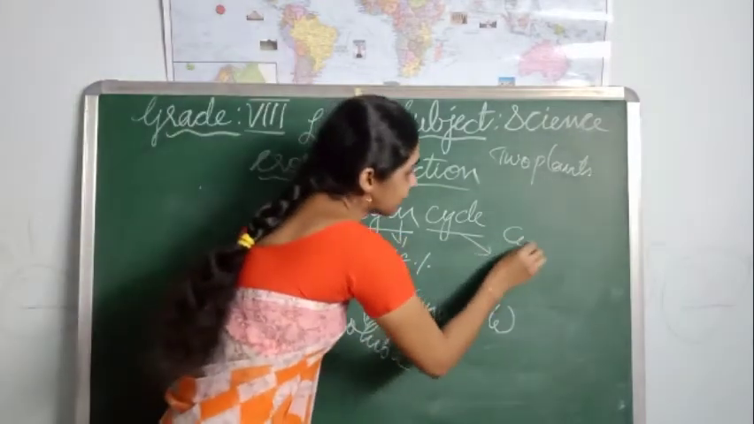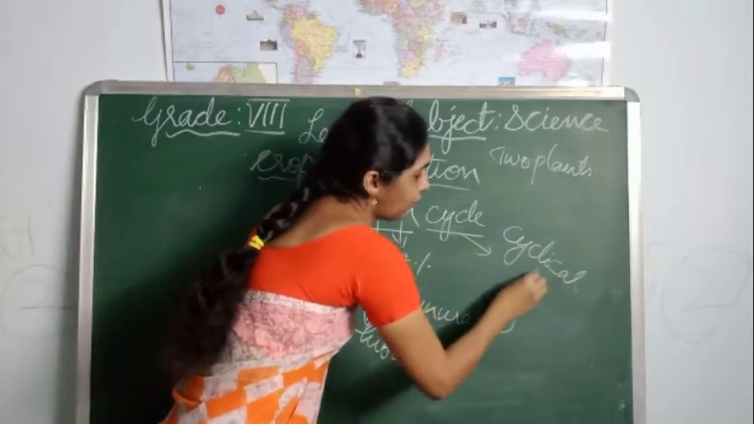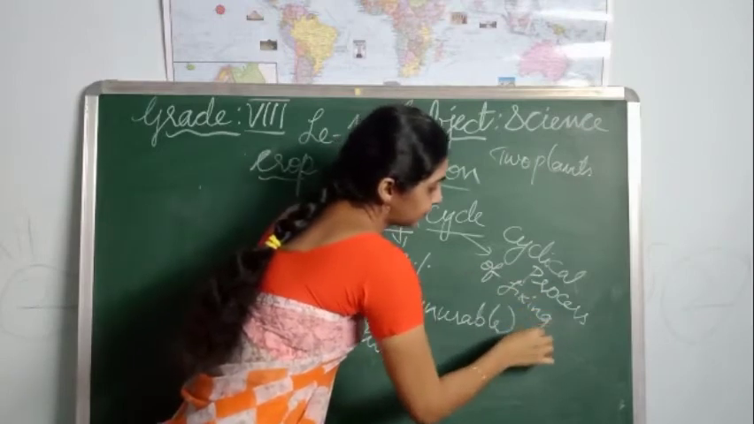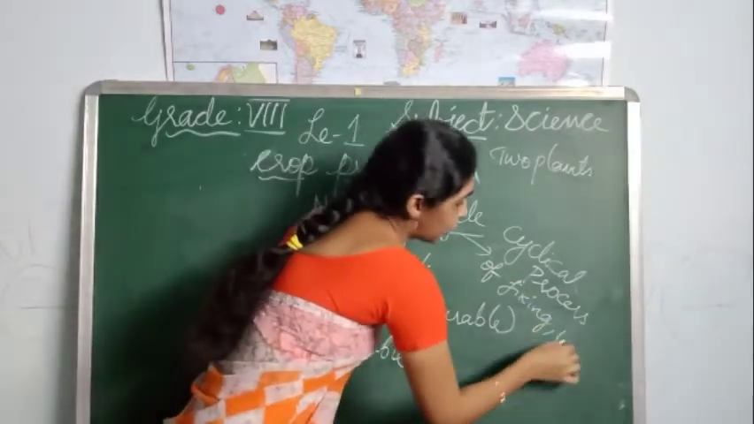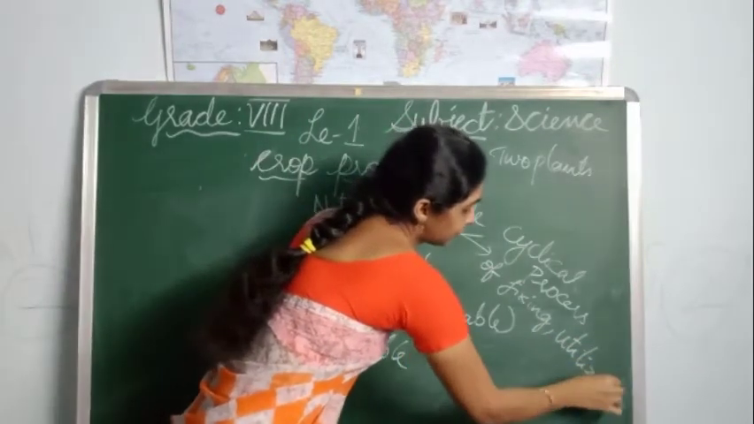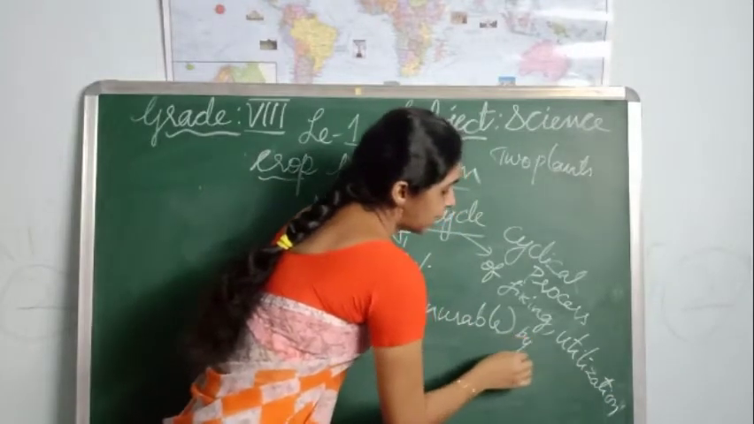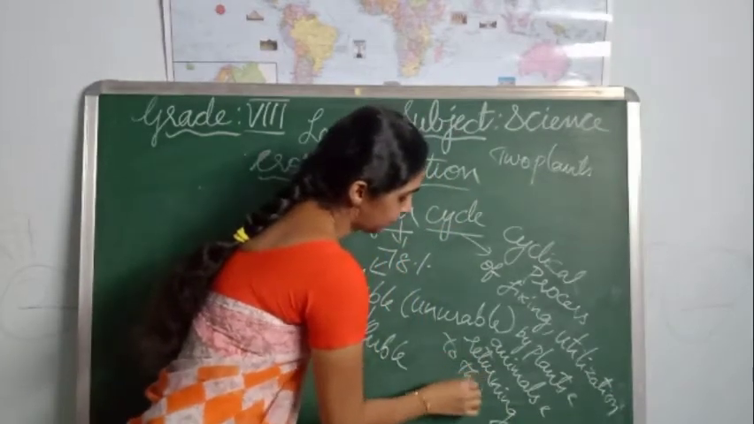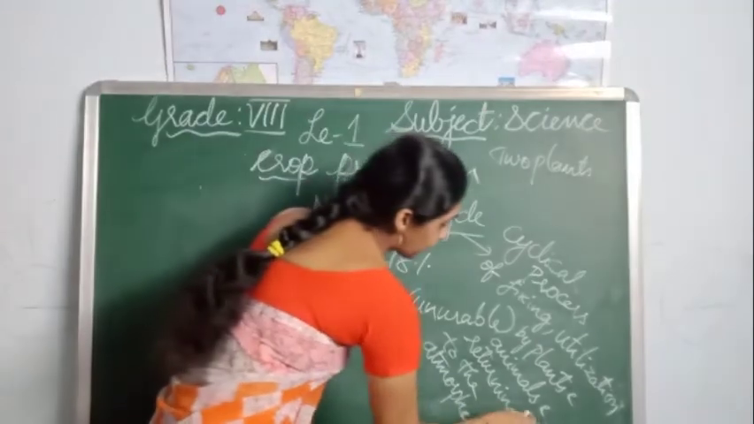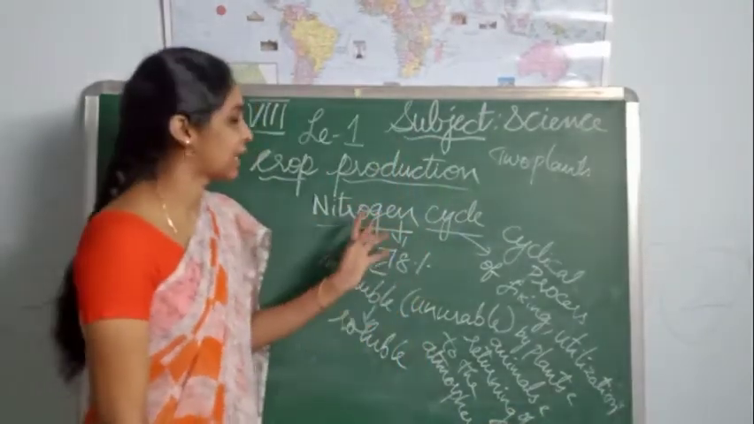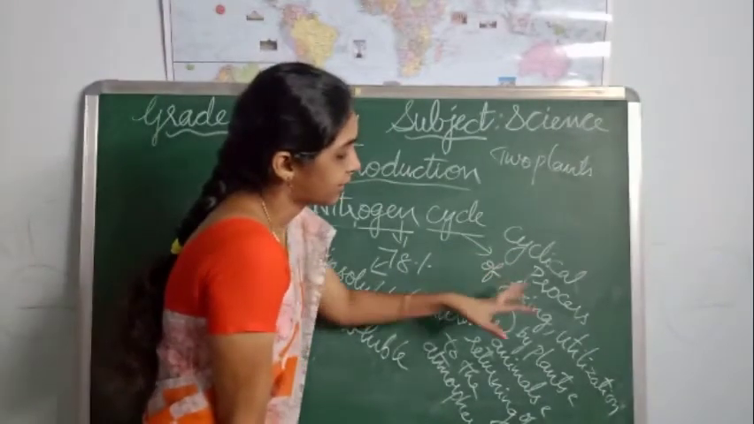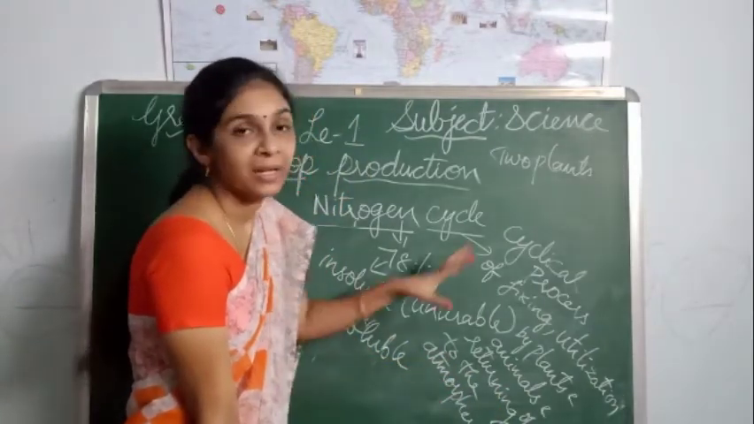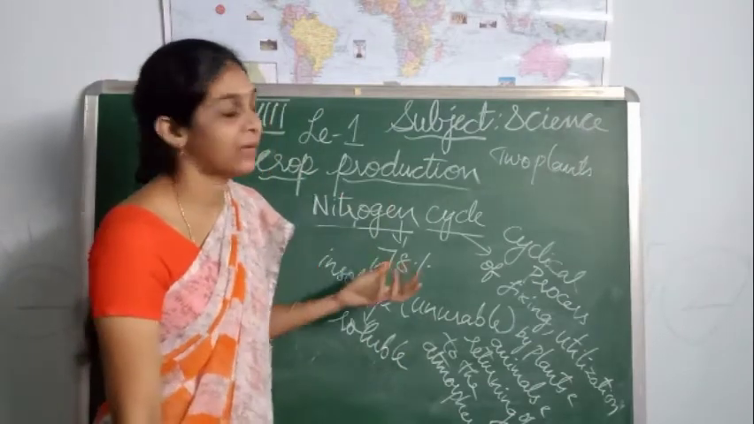The cyclical process of fixing of nitrogen, utilization by plants and animals, and returning of nitrogen to the atmosphere is nothing but the nitrogen cycle. So how can we define nitrogen cycle?